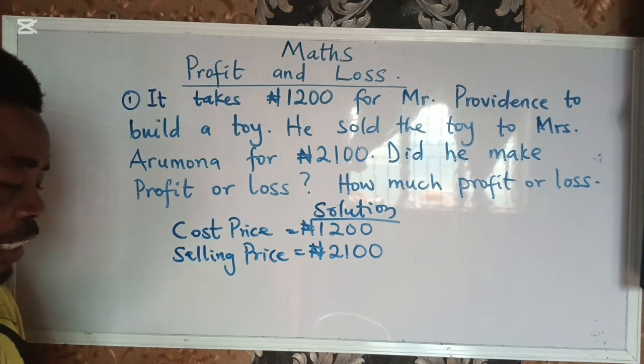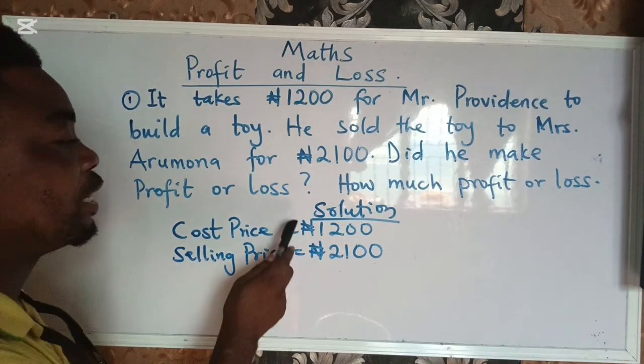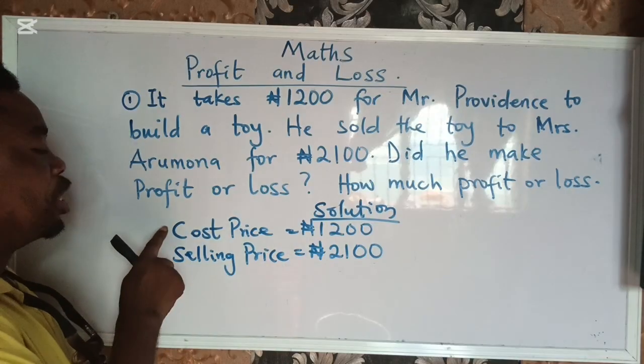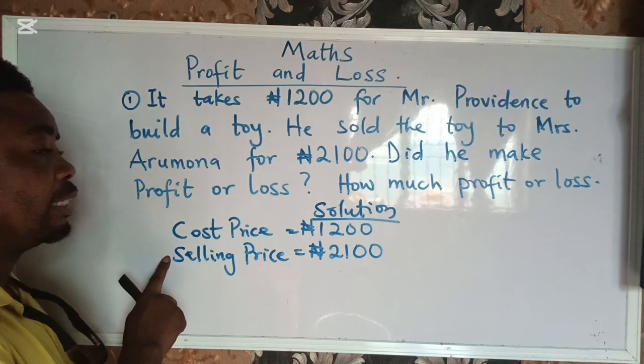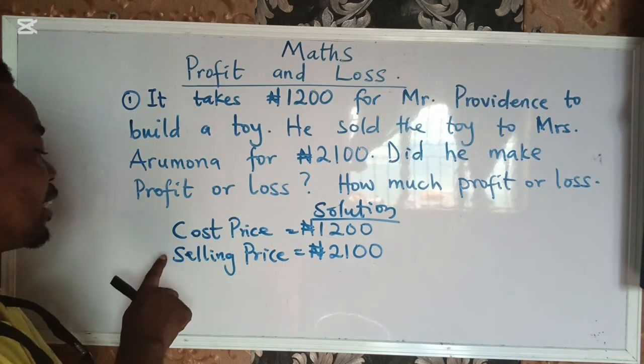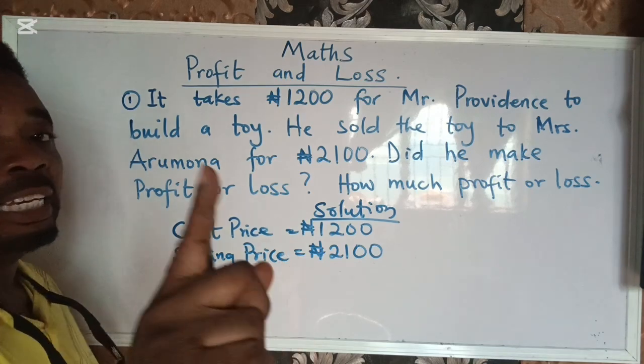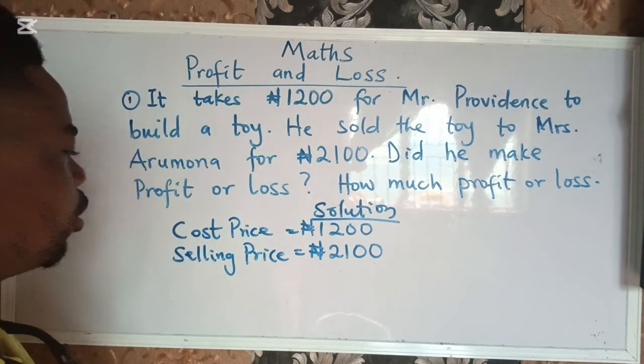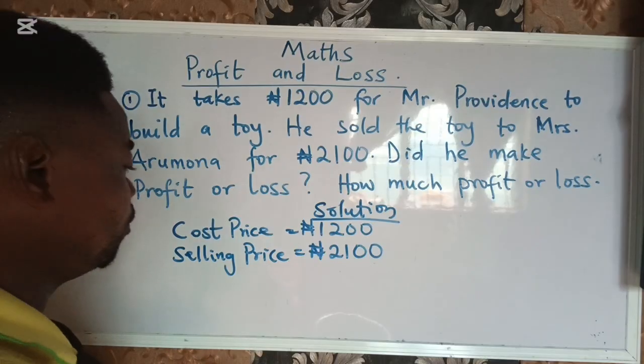Now what you will now check is this. You will now check which one is bigger. Remember, if the cost price is bigger than the selling price, it is a loss. If the selling price is bigger than the cost price, it is a profit. Now let us look at it. Which one is bigger? Profit.